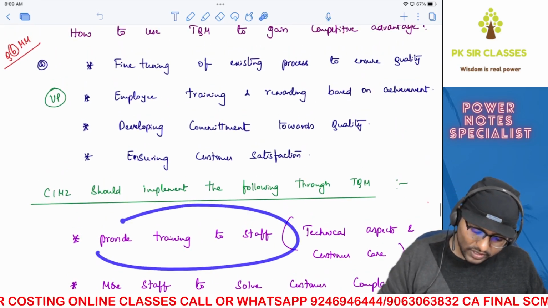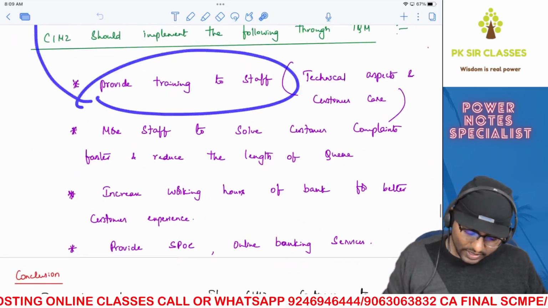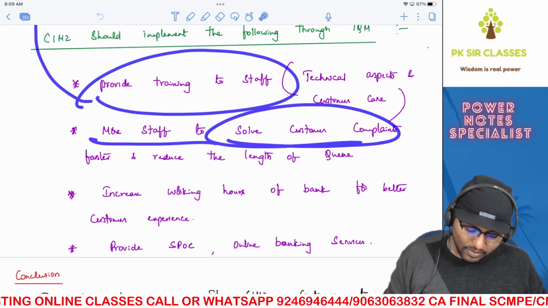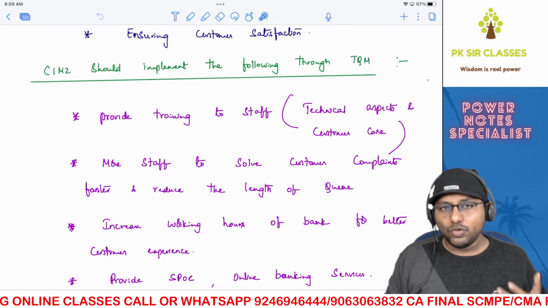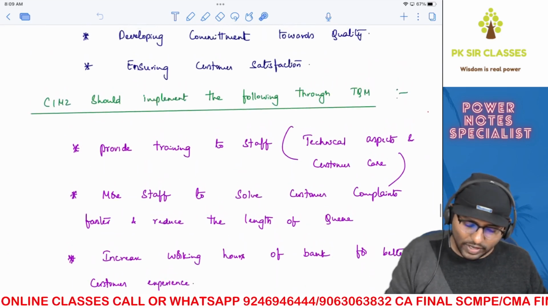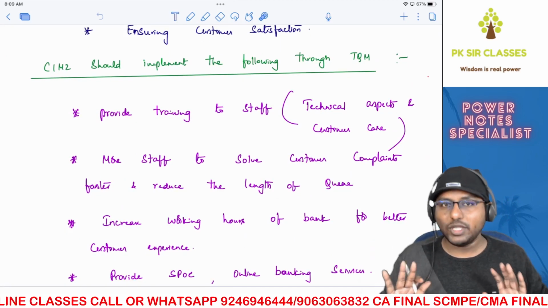So this point is straight away from the concept. Correct? Next, more staff to solve customer complaints faster and reduce the length of the queue. That way, you will be able to increase the customer satisfaction, and that way you will be able to gain competitive advantage because your competitor is not doing the same.